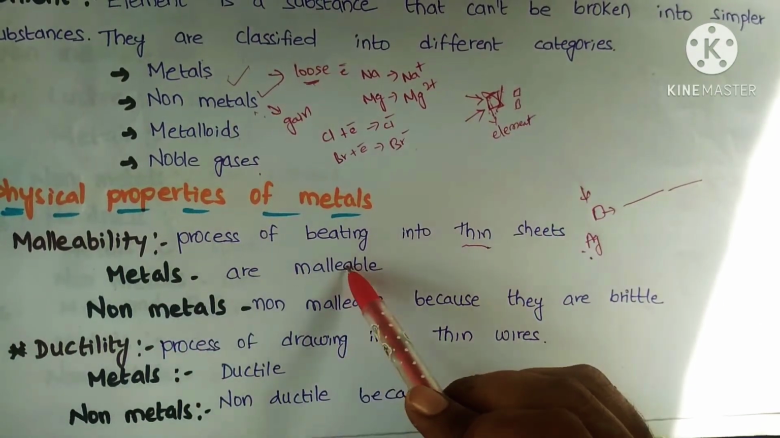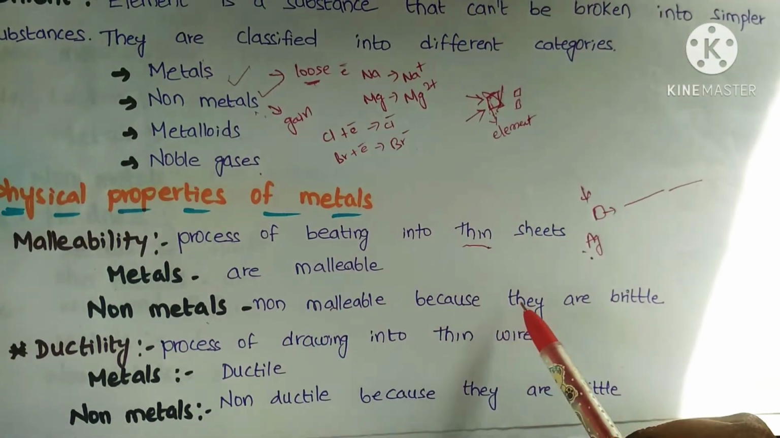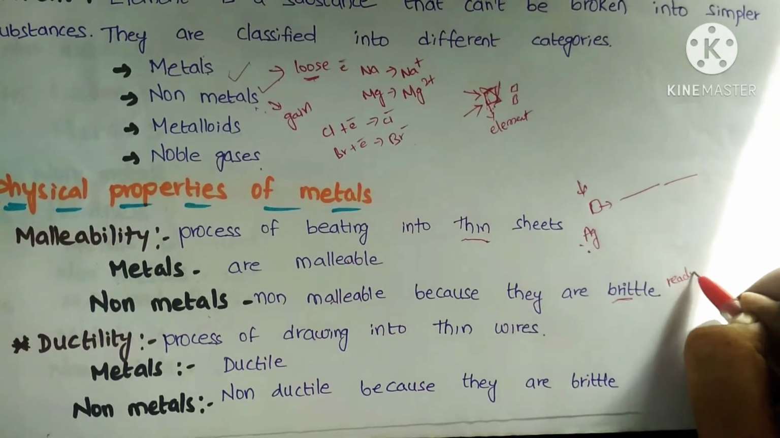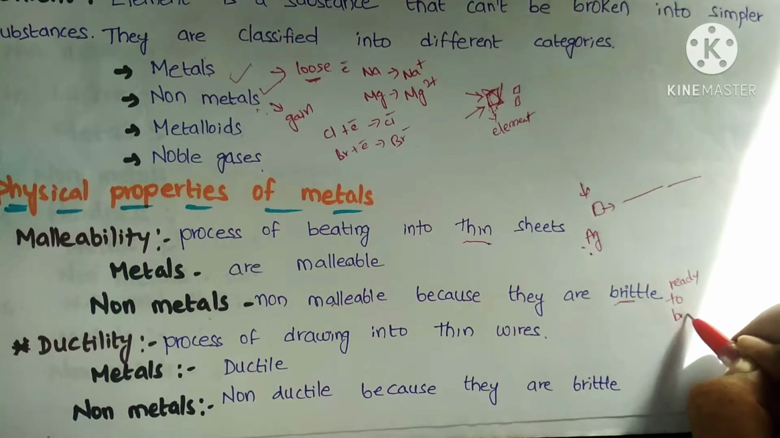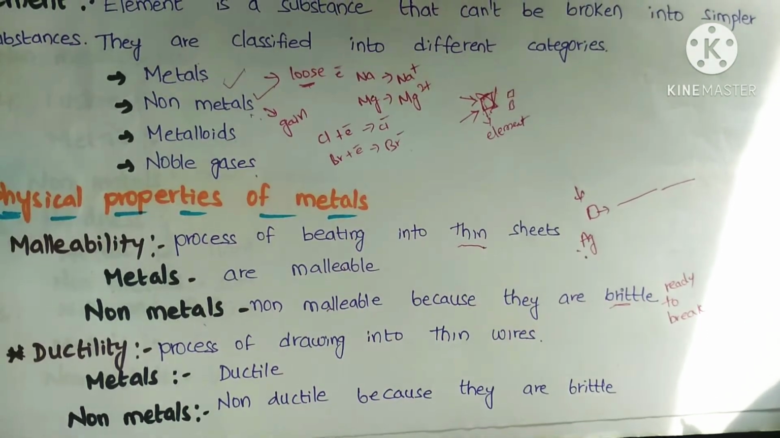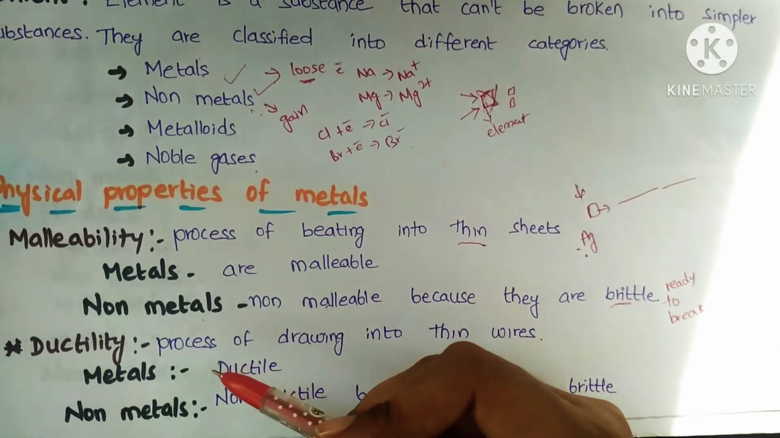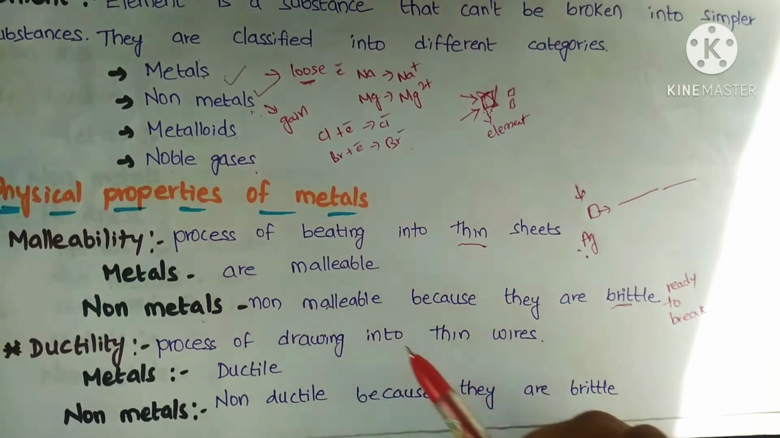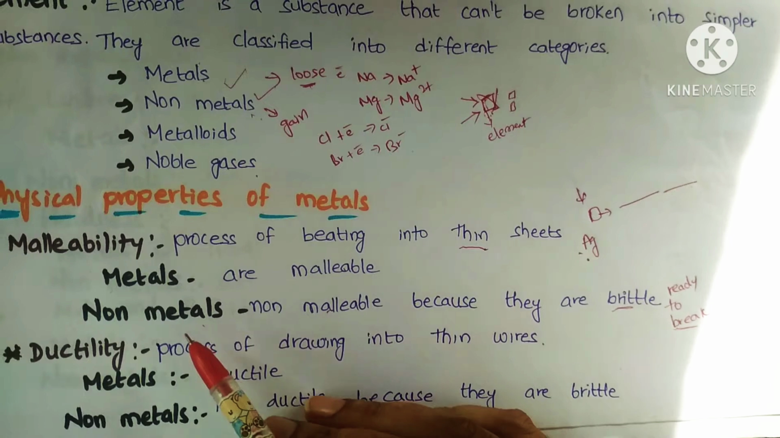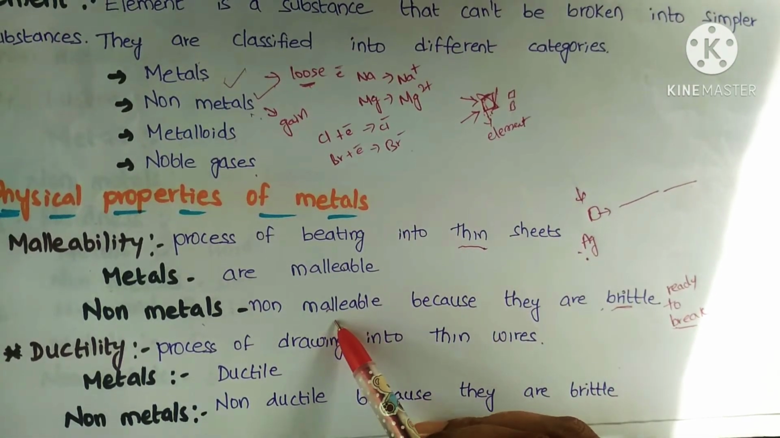So metals are malleable, whereas non-metals are non-malleable. Why? Because they are brittle. Brittle means ready to break. For example, if you take any non-metal and drop it, it will easily break down into small pieces. So non-metals are brittle in nature, so they are non-malleable.